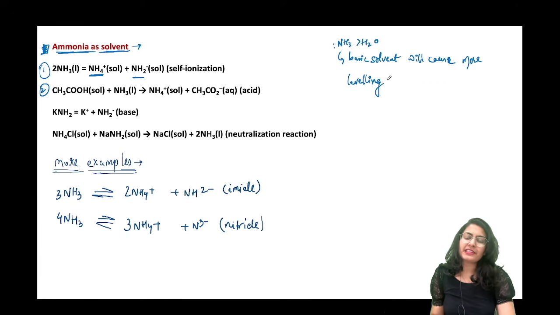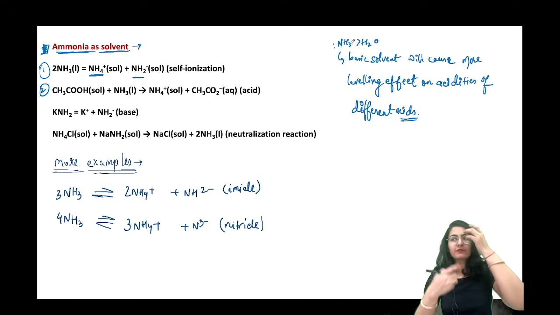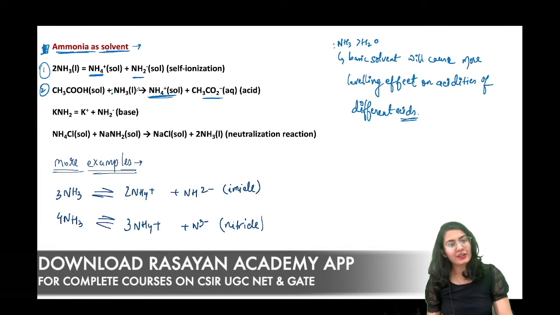किसके ऊपर cause कर रहा है leveling effect? On checking the acidities of different acids. Okay, so that means ammonia is more basic than water, so it's going to have a greater leveling effect on whatever molecule I'm going to take in ammonia. तो जैसे कि acetic acid ले लिया मैंने, acetic acid is going to behave as a stronger acid in ammonia than in water because ammonia itself is a stronger base than water.